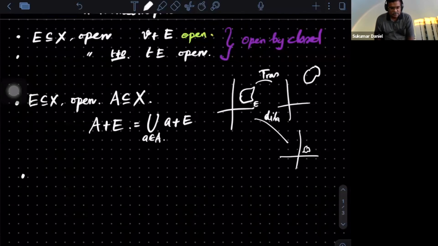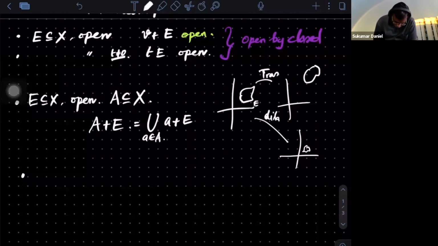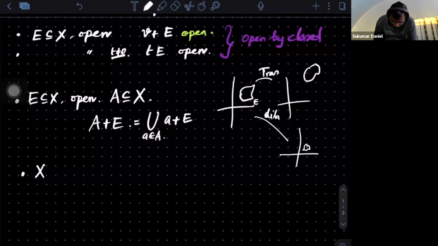I will ask some more questions in connection with open sets. Is the full space open? Remember, X is the whole space. Is the full space open? Because if it is a topology, the whole set and the empty set have to be there, and hence it is open.